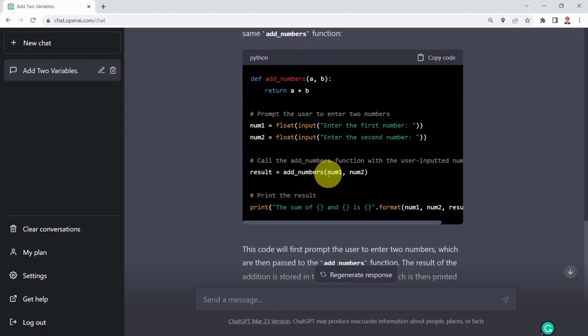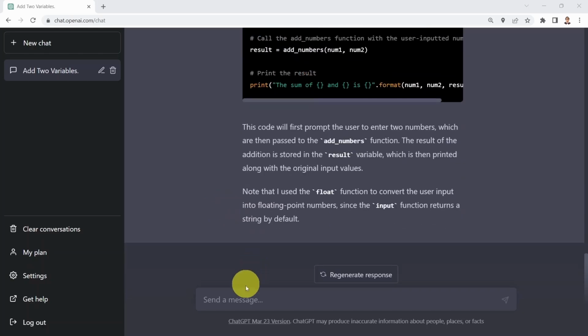And here we're calling the function with num1 and num2 and also printing out the results, which is pretty amazing. Okay, what I'm going to do next is generate a Python function to find the largest number in an array.